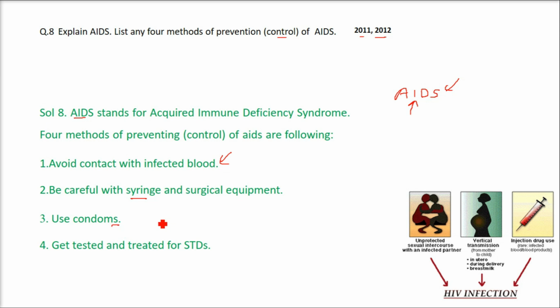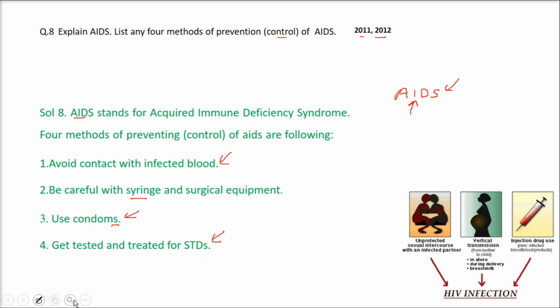Use condoms. It can be female condoms, it can be male condoms. Whenever you are having sex, use condoms. If you have one partner, it is okay. If you have multiple partners, just do sex but use condoms. Get tested and treated for STDs. STDs are sexually transmitted diseases.